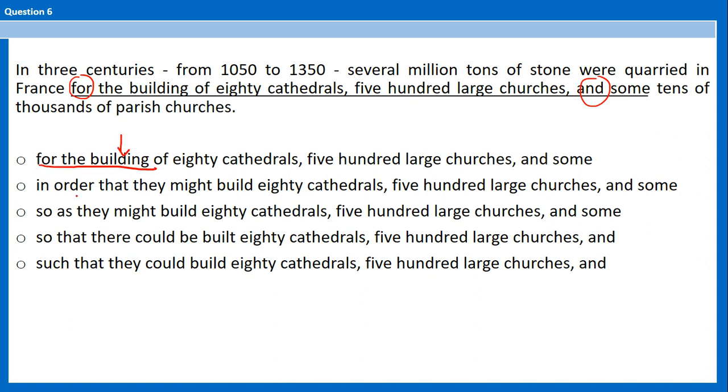That's idiomatic. In order that they doesn't have a referent. Who are they? The same happens in E. So we eliminate those three. And then so that there could be built, this is awkward. So that there could be built, no, it doesn't work. Just use the simpler idiomatic expression. For the building of. Okay, by the way, this is possible. For the building of. And well, that's basically it. A is the best choice.